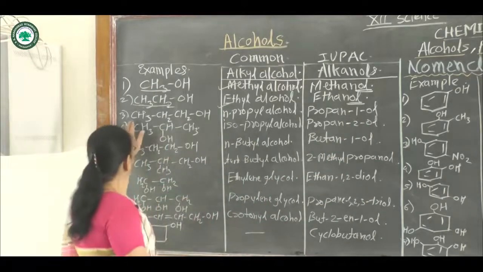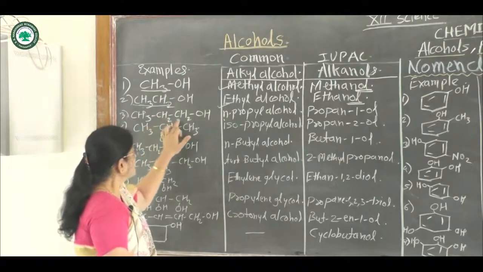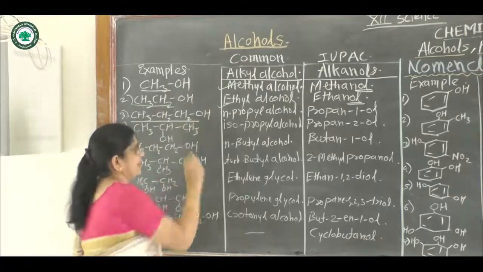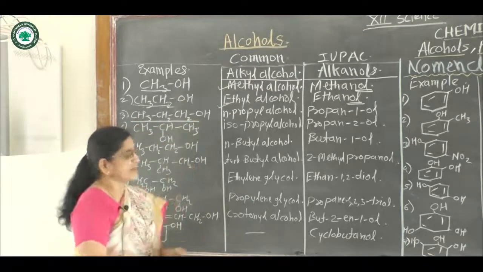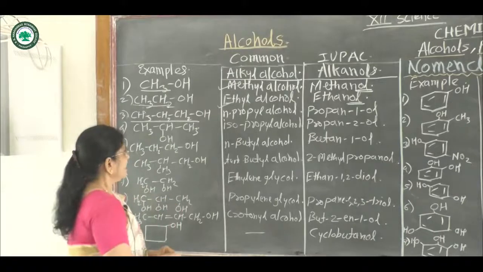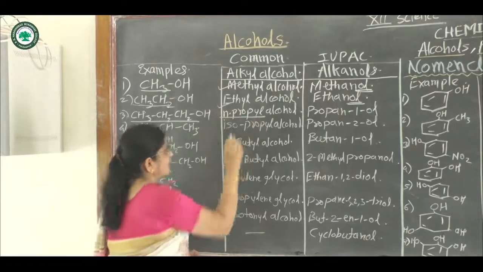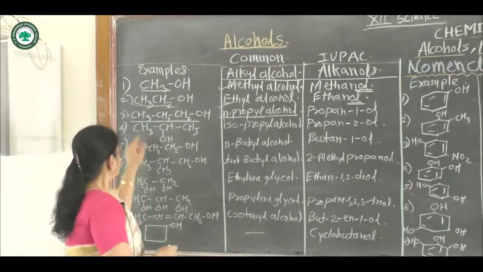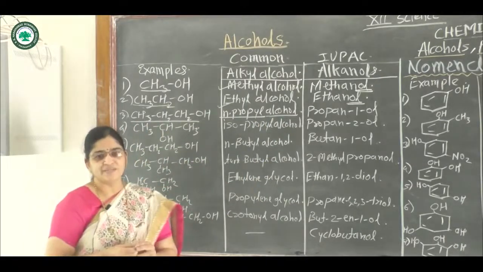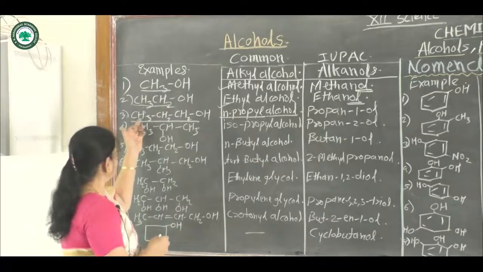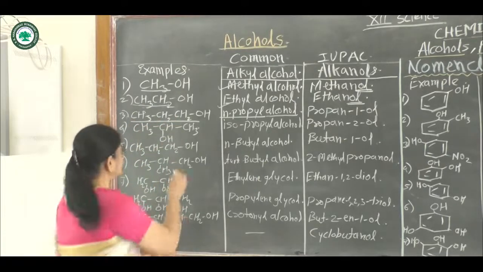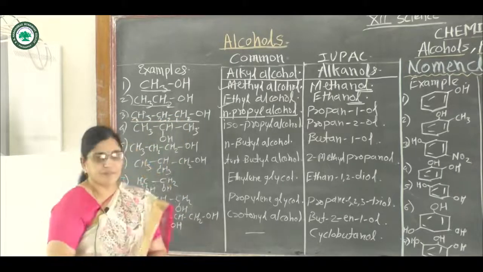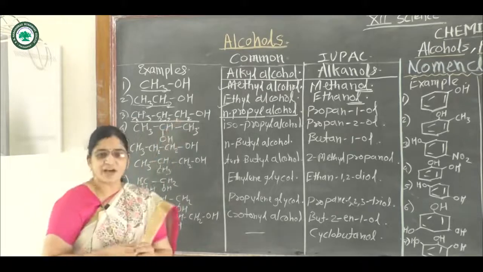Then third example, CH3CH2CH2OH. Here the alkyl group is propyl, and all these carbon atoms are in a straight chain, hence the name of this compound is n-propyl alcohol. In the IUPAC system, there are three carbon atoms in a straight chain. Suppose this is carbon number first, second and third.